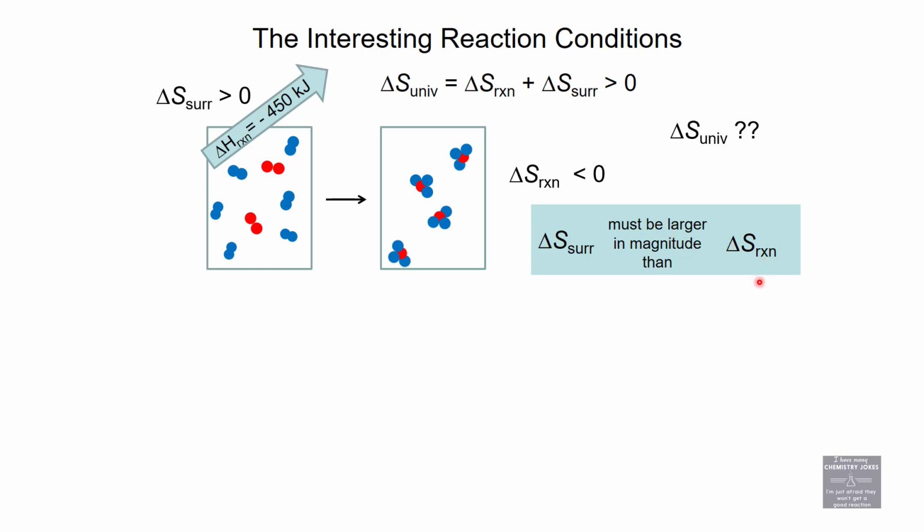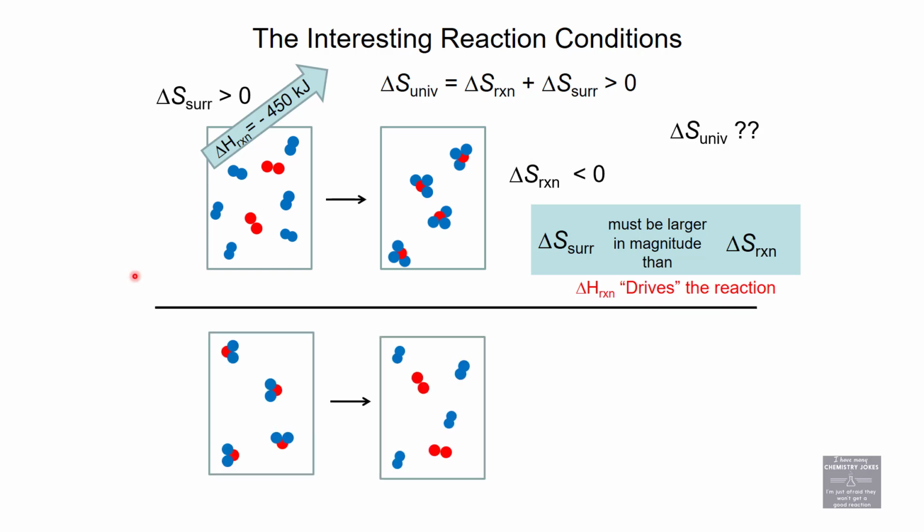Delta S universe is positive. Because the surroundings term is related to delta H, we say delta H drives this reaction forward. If you look back at my color coding, the delta H was green when it's negative. The delta S reaction is red when it's negative. The green one is the driver. We'll say it some more. Don't lose me just yet.